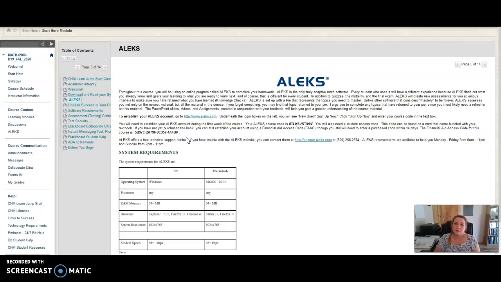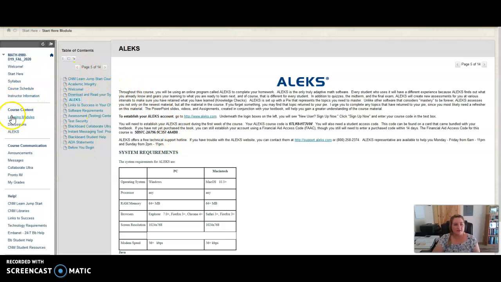You can purchase it directly from the ALEKS website, or it'll come with your book when you purchase your book, depending upon which route you're getting the book. If you have a used book, that's fine. You just have to make sure you get your ALEKS code. This financial aid code is only good for 2 weeks, so you want to get it as soon as possible.